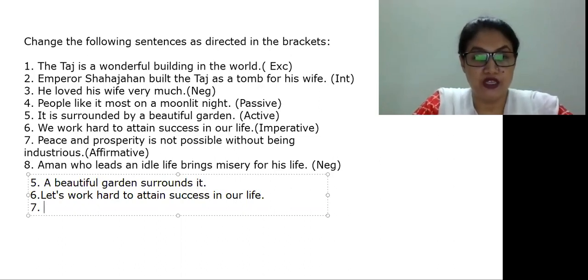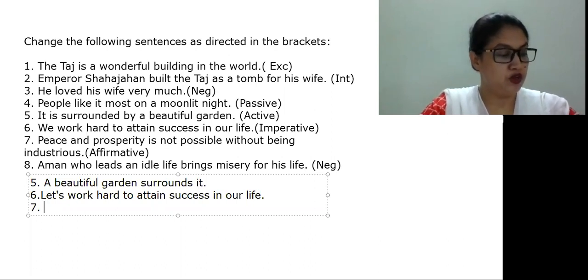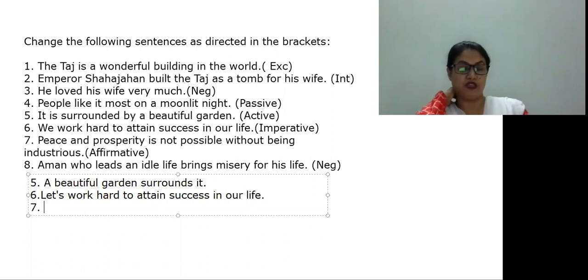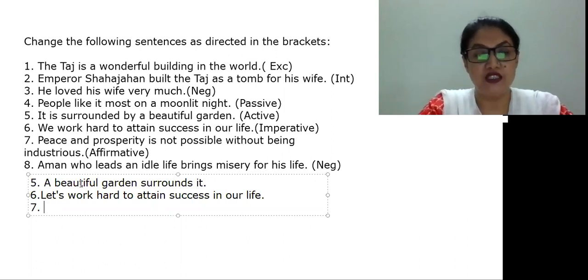Peace and prosperity is not possible without being industrious. We need to make it affirmative. Peace and prosperity is not possible without being industrious. It is in negative form. We have to make it affirmative.